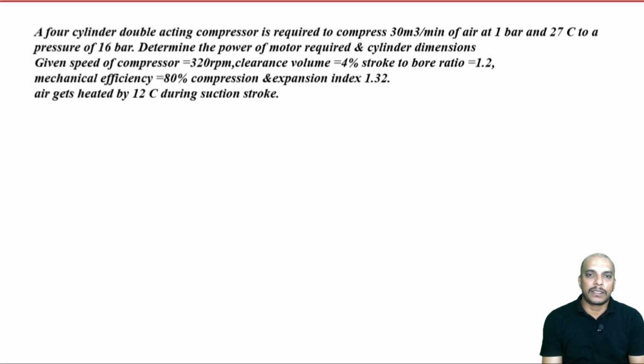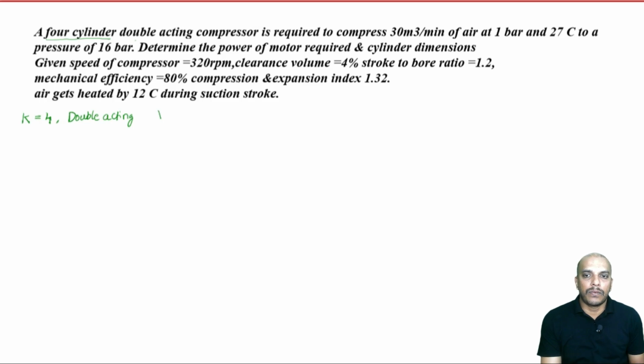In this video, let us take one more problem on reciprocating compressor. Let us read the problem. A 4-cylinder double acting compressor. So, a 4-cylinder means the number of cylinders which are delivering the compressed air is 4. And also he has mentioned double acting compressor. It is required to compress 30 meter cube per minute.